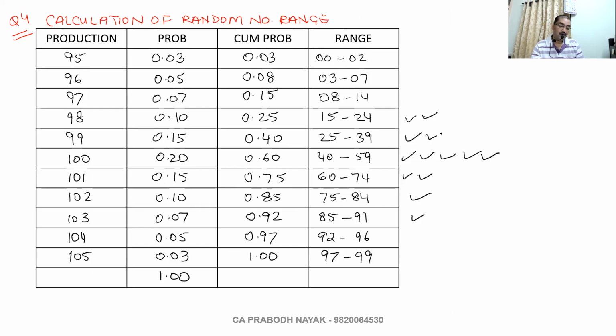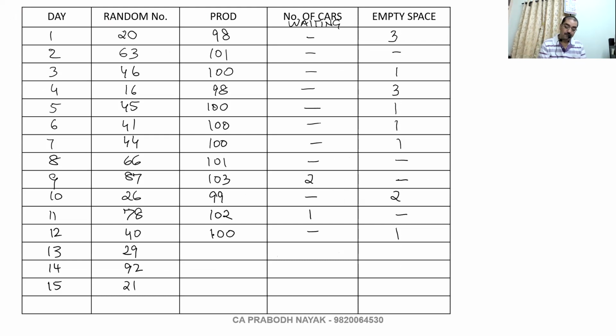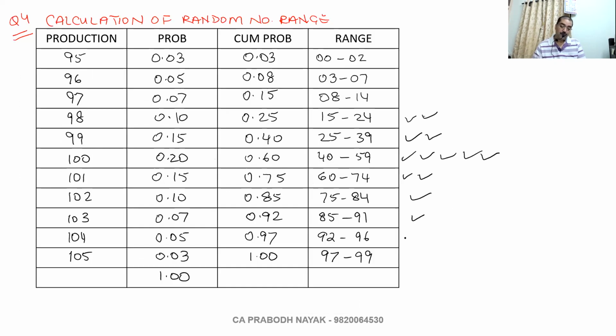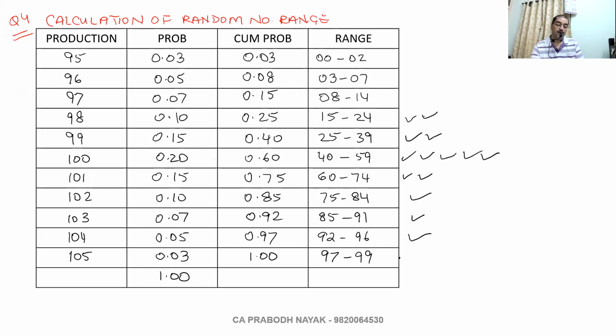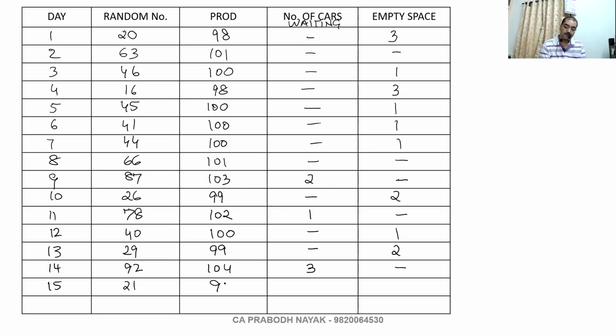29. 99. All 99 loaded. Nothing is waiting. 2 will be empty space. 92. 92 is 104. I can transfer only 101. So 3 will be waiting. No empty space. 21. 21 is corresponding to this one. 98 is the production. No waiting. 3 empty spaces.